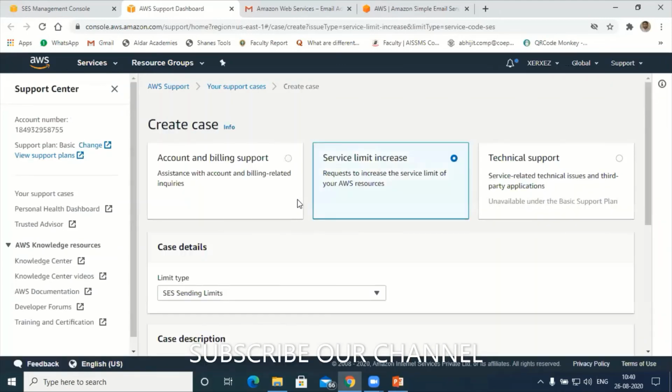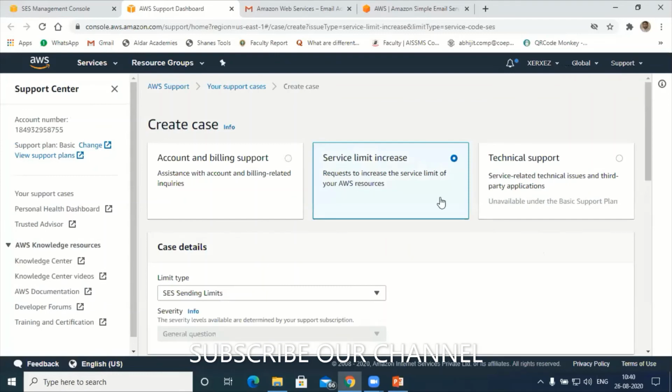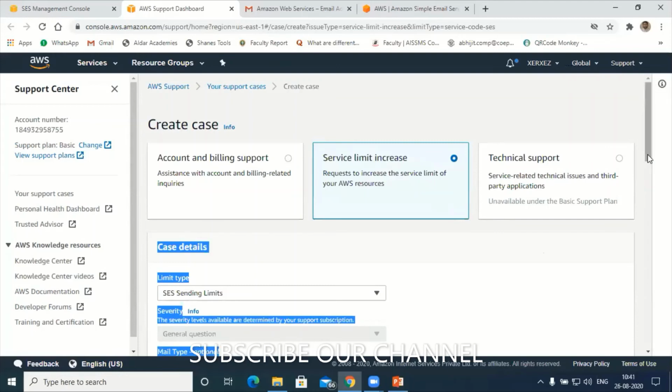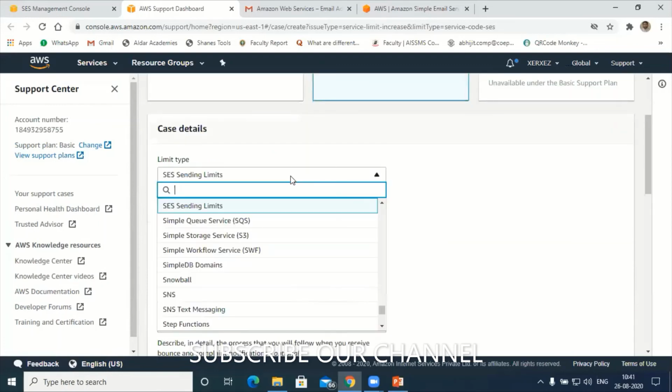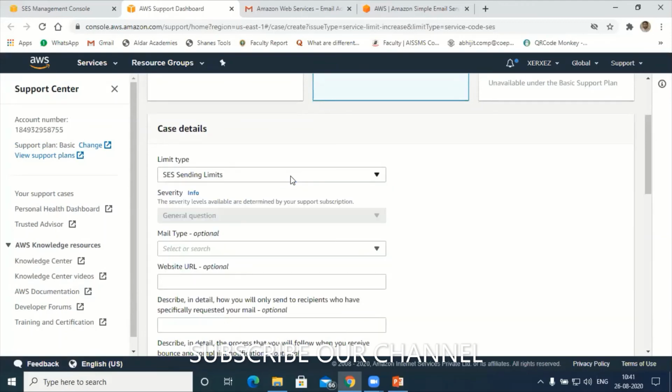Now I have already done that. Here there is an option, service limit increase. Select that option and the sending limit. Obviously we are using the service called SES, so by default you can select SES sending limit. There are other options also, if you want. Next, you keep this as default.